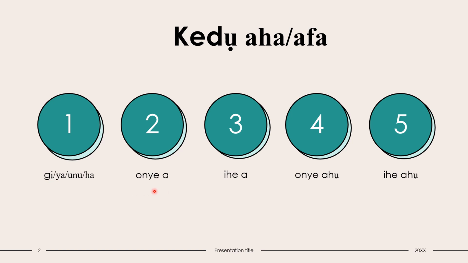Onya, take note of how I pronounce it. Onya, as if they are linked, they are written together. Onya, this person. Onye means person. A means this. Iha. Ihe means thing. A means this. Onye ahụ. Onye means person. Ahụ means that. So, that person. Ihe ahụ. Ihe means thing. Ahụ means that. So, ihe ahụ, that thing. So, let's look at them in sentences.